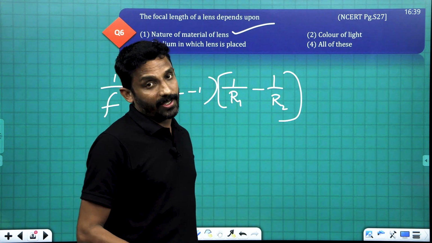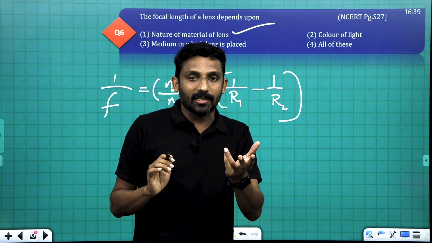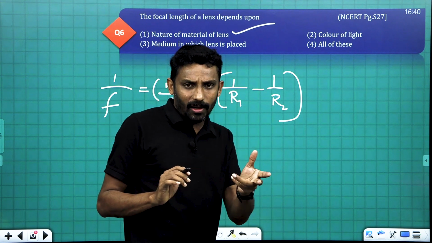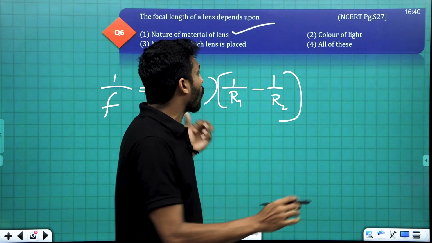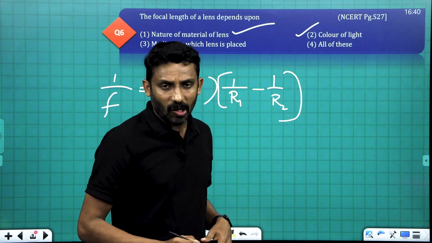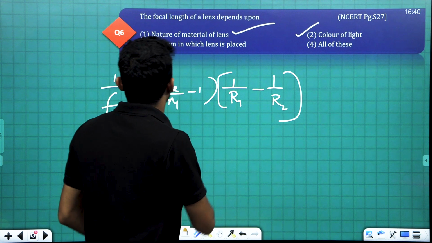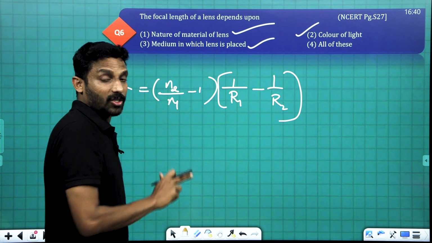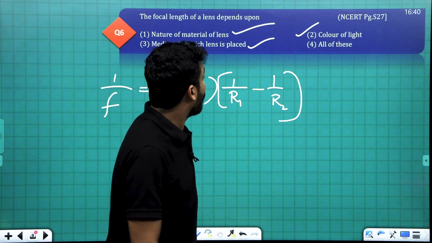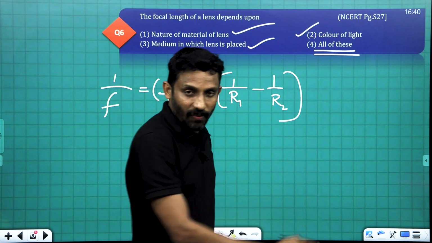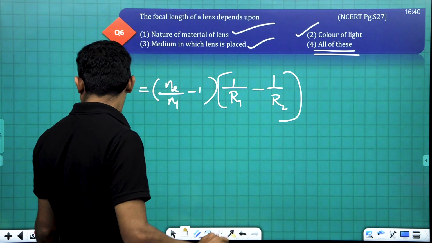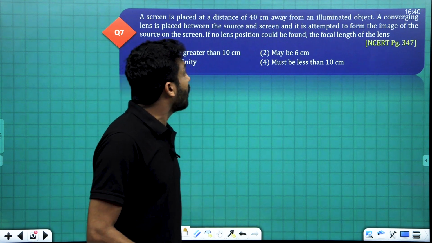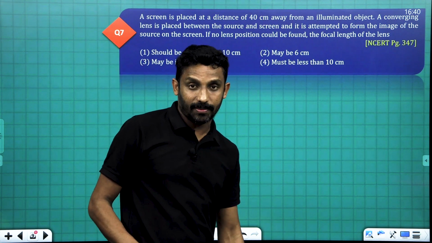Then color of the light. As the color changes, the refractive index changes. For different colors, the refractive index is changing and the focal length is changing. So color of light is also a factor. Then the medium in which the lens is placed. This n1 is the refractive index of the surrounding medium. So the answer is all of these 3 factors. Clear? Okay. Now, number 7th, a screen is placed at a distance of 40 centimeter away from an illuminated object.